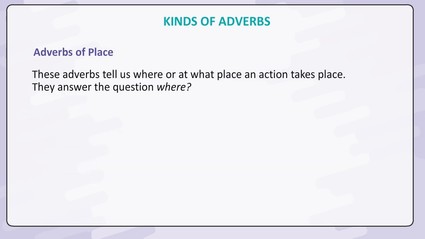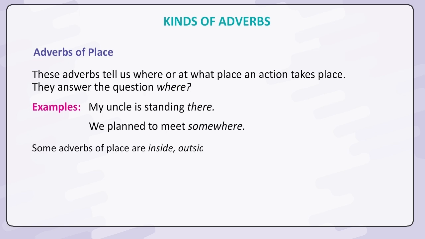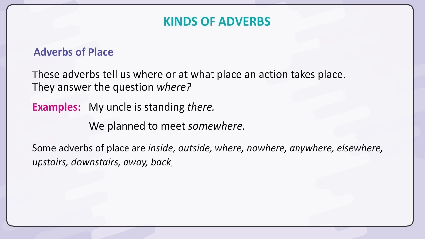Adverbs of place. These adverbs tell us where or at what place an action takes place. They answer the question where. Examples: My uncle is standing there. We planned to meet somewhere. Some adverbs of place are inside, outside, where, nowhere, anywhere, elsewhere, upstairs, downstairs, away, back, near, far, further, in, out.